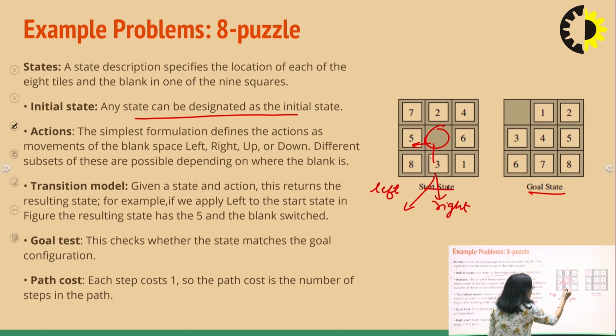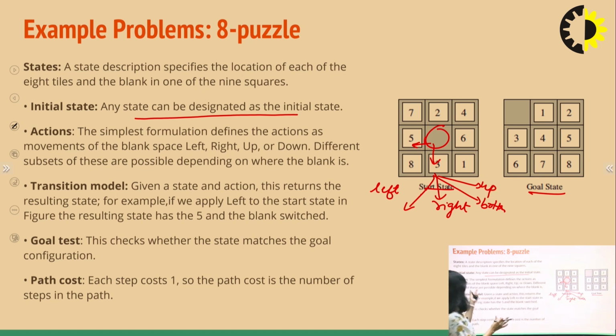I can move this blank tile to the bottom or up. So, these are the possible actions that we can perform: left, right, up and down, right? Now, what is the transition model? Transition model will tell what will be the result of those actions.